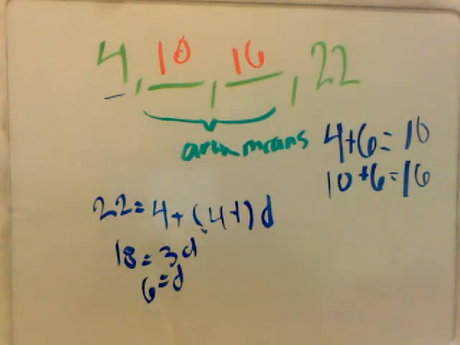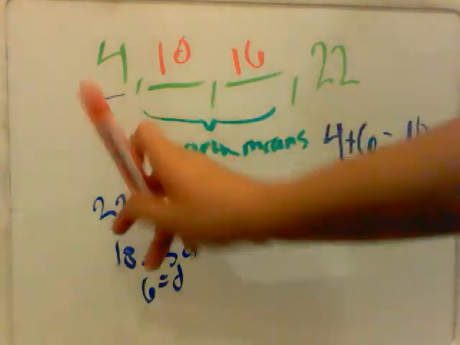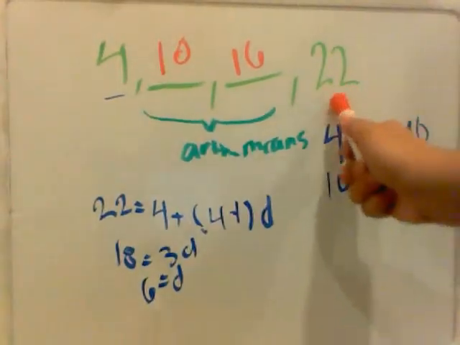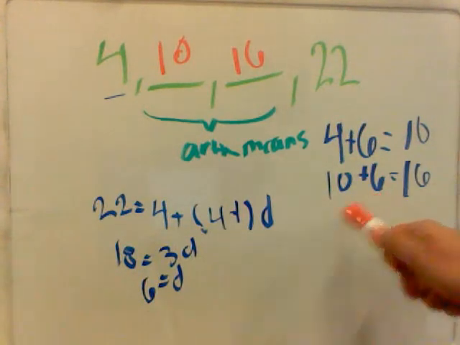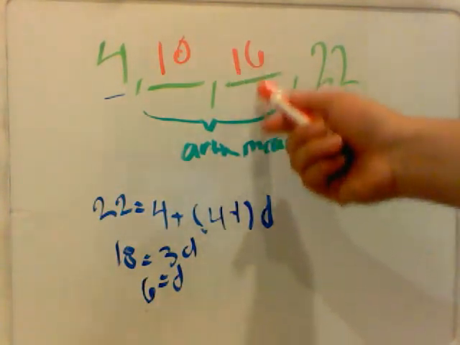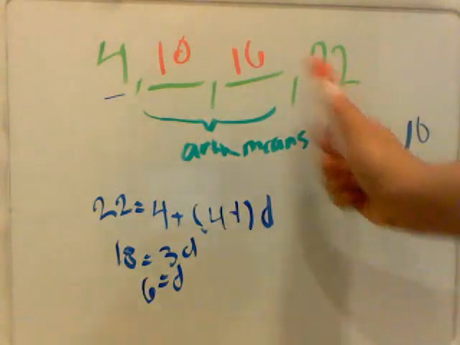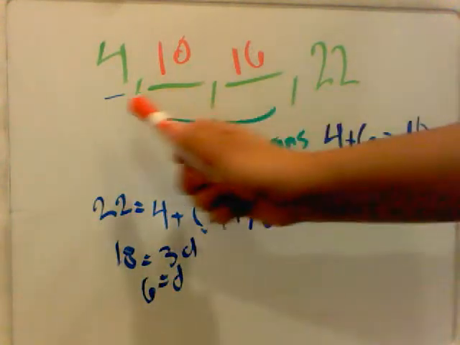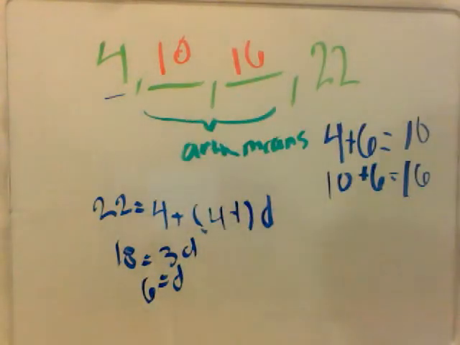So 4, 10, 16, and then 22. You can also do it, let's say they didn't give you the 4, you only have this 22. All you gotta do is 22 subtract 6, which is 16. 16 subtract 6 would be 10. So basically, if you're going the other way, you always do the opposite. You add this way, you subtract that way.